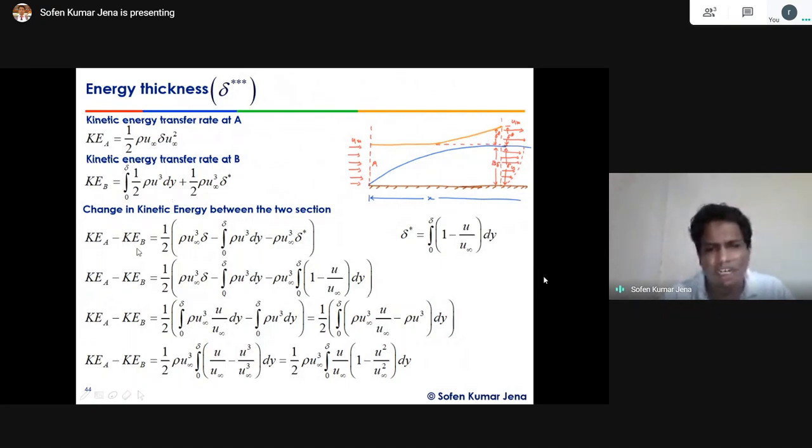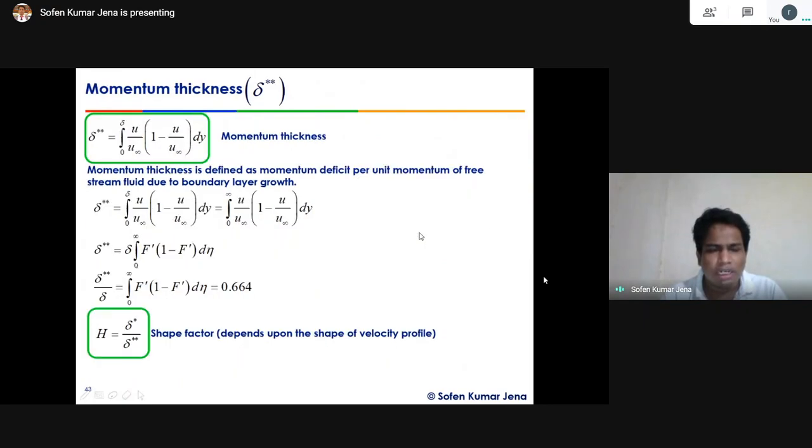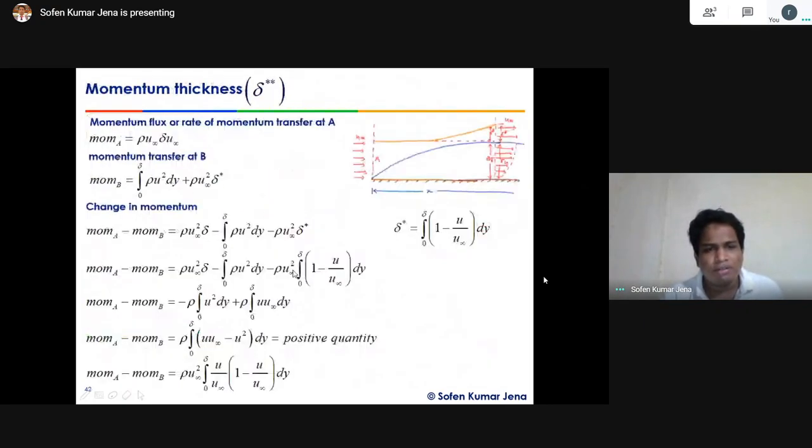So energy at here minus energy at here: half rho u infinity q over here, delta star, this will be this side. Then this side I can put over here. Okay, half rho u infinity q delta, minus this term, right? So in terms of the displacement thickness, we can present this functional value of the displacement thickness over here. That we did over here. The functional value of the displacement thickness we derived over here. Okay, that value of the displacement thickness we